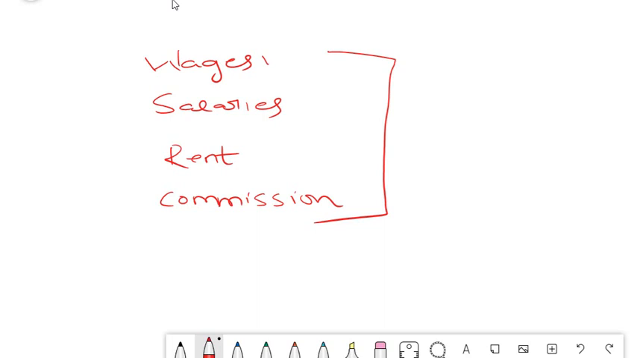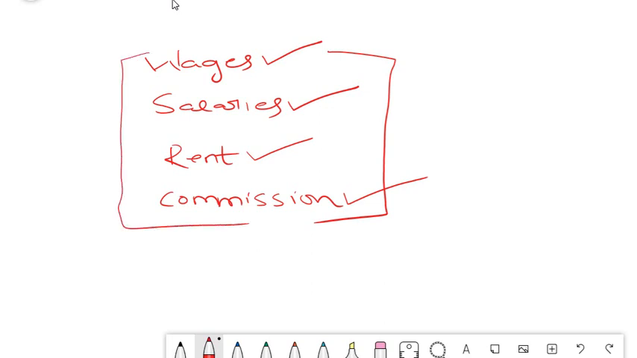Wages are generally paid to the laborers. Salaries are paid to the official administrative staff. Rent is paid to the building owner or the factory owner. Commission is generally paid to the salespersons. So all these are classified according to their nature. Any expense category which has a particular nature comes under your nominal account. Nominal account generally includes your expenses and income according to their nature.